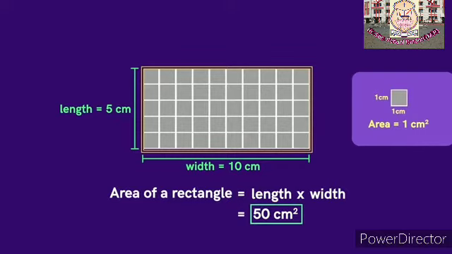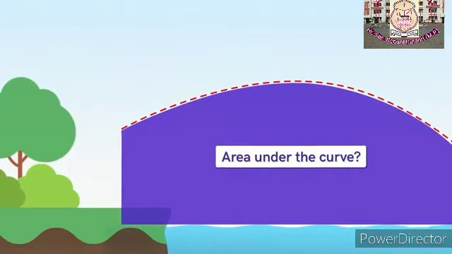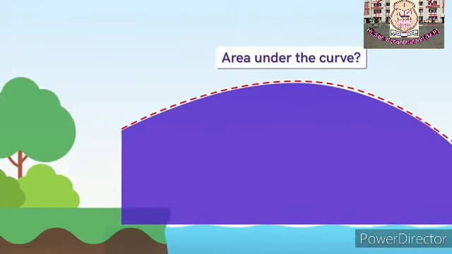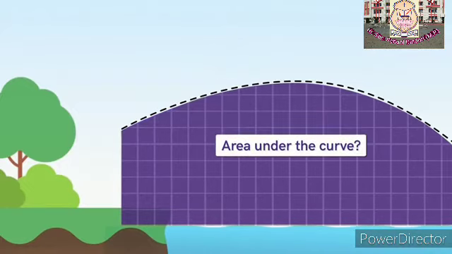Now let's get back to our question. What will the area be under this curve? Should we cover this area also with square tiles? This will not work, right? Look at the square tiles covering the curve. We have a problem here as they don't fit perfectly. Then how can we figure out this area?